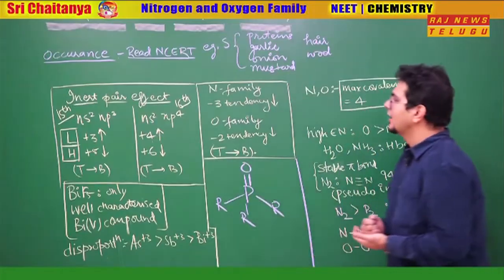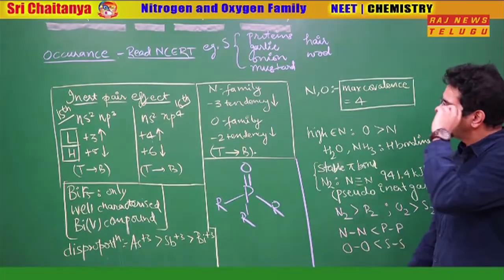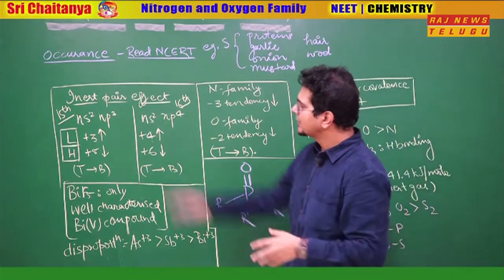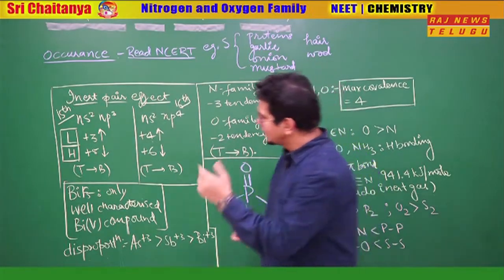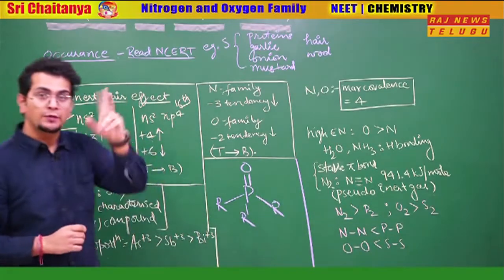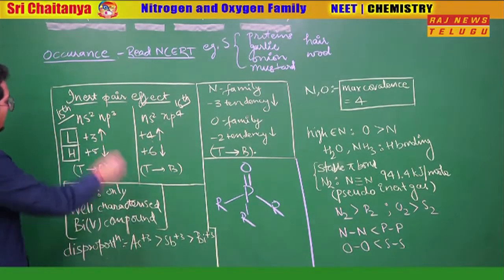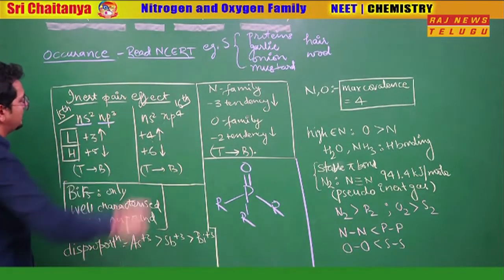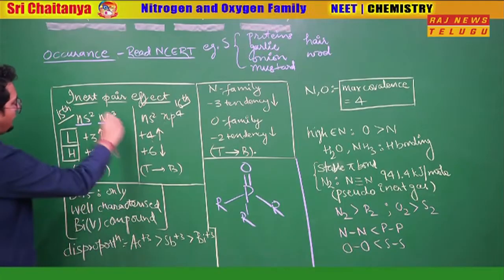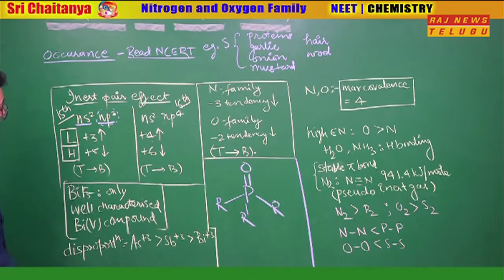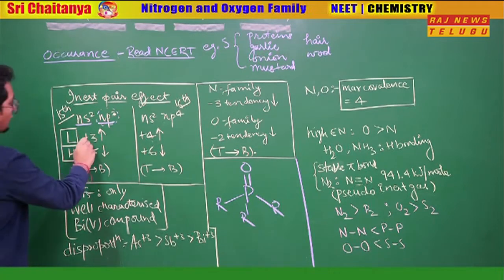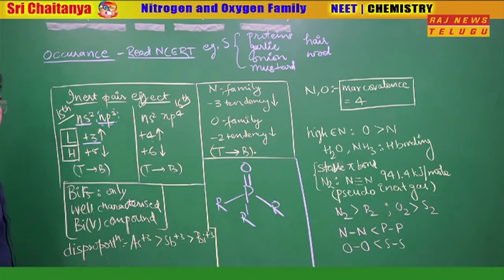So now, let us talk about the inert pair effect. Maybe you remember a little bit this name from your junior inter time also. So as per the inert pair effect, understand there are always going to be 2 different oxidation states. Think in this way, group 15 is ns2 np3 configuration. If only np electrons are involved in the bonding, which oxidation state will you get? Plus 3 will come because there are 3 electrons.